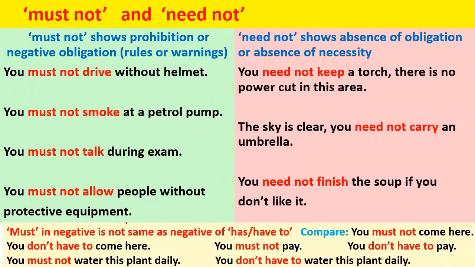Now let's compare must not and need not. Must not shows prohibition, means something is not allowed. Prohibition means when something is not allowed, or negative obligation means when it is compulsory not to do something. So must not is also used in rules or warnings. Like, you must not drive without helmet. This is a prohibition. You must not smoke at the petrol pump. This is also a prohibition, and it is also a warning.